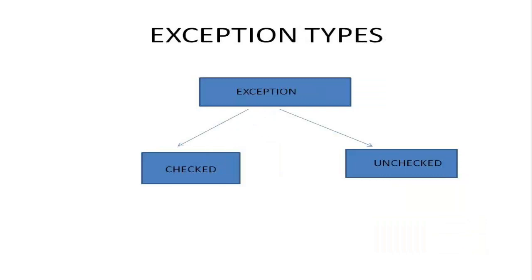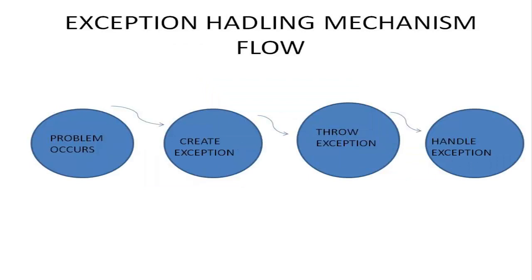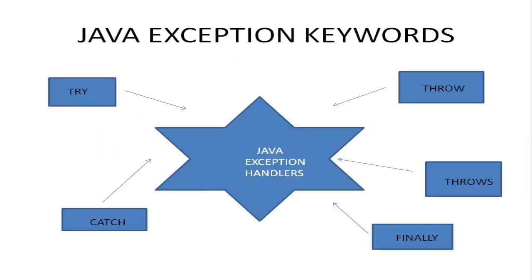There are two main types of exception in Java: checked and unchecked exception. The main difference between checked and unchecked exception is that checked exceptions are checked at compile time, while unchecked exceptions are checked at runtime. This is the exception handling mechanism flow. If an exception is not handled, it may lead to system failure. Java exceptions are handled by 5 keywords: try, catch, throw, throws, finally.